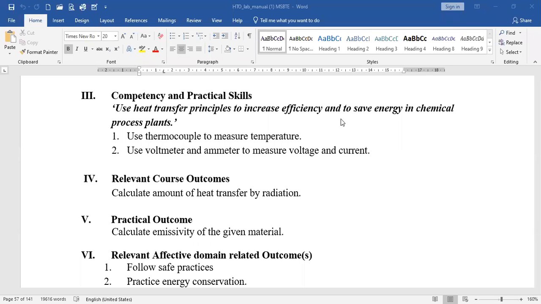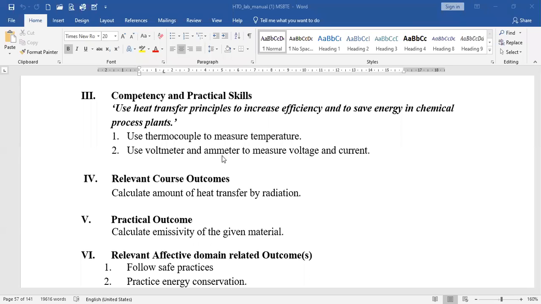That is the competency. And use thermocouples or other temperature sensors like RTD, thermopiles, etc. to measure temperature, because in most heat transfer experiments we have to measure the temperature, and on the basis of this temperature, voltage, and current, we calculate the given parameter.